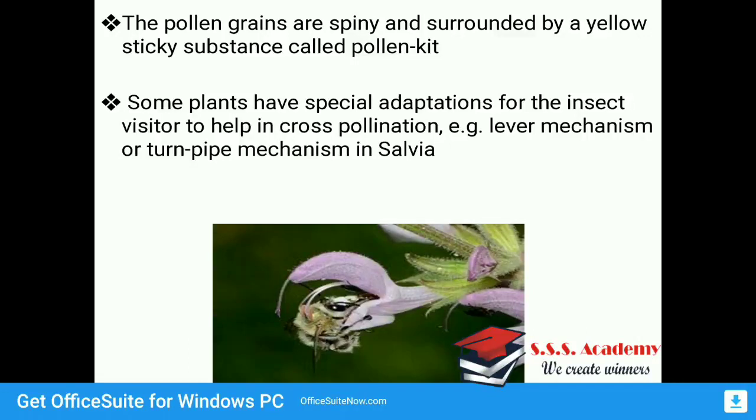To get that pollen, if you observe the diagram, the flower has a somewhat pipe-like structure, so it is called the turnpipe mechanism, or lever mechanism, in Salvia. Some plants show special adaptations for insect visitors to help in cross pollination, for example the lever mechanism or turnpipe mechanism in Salvia.